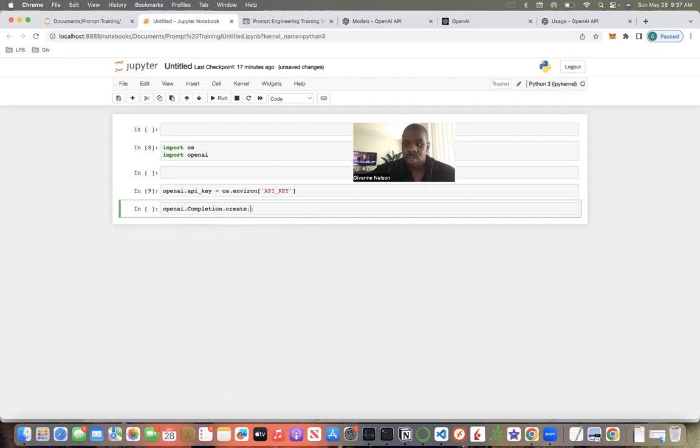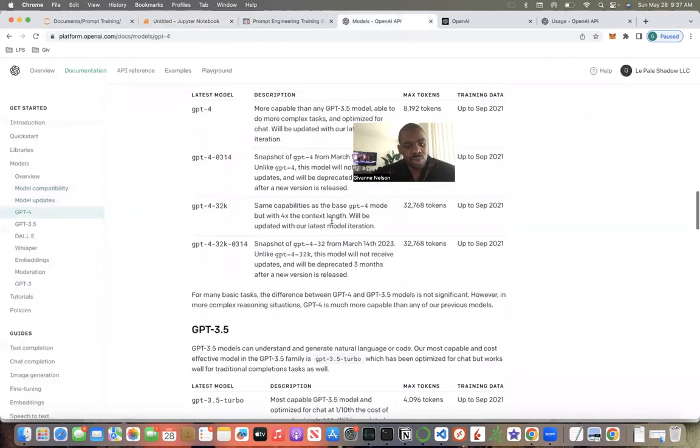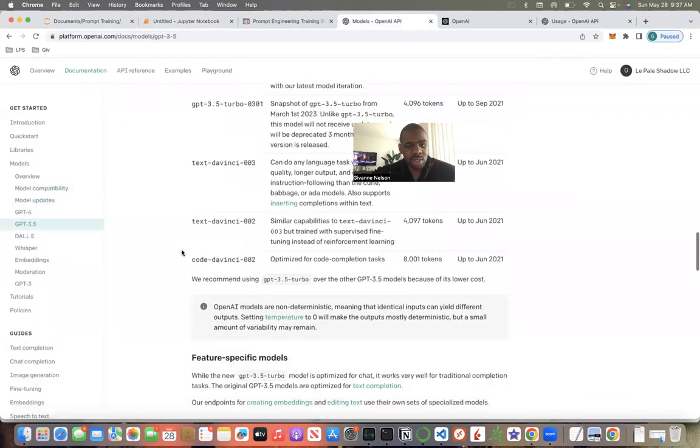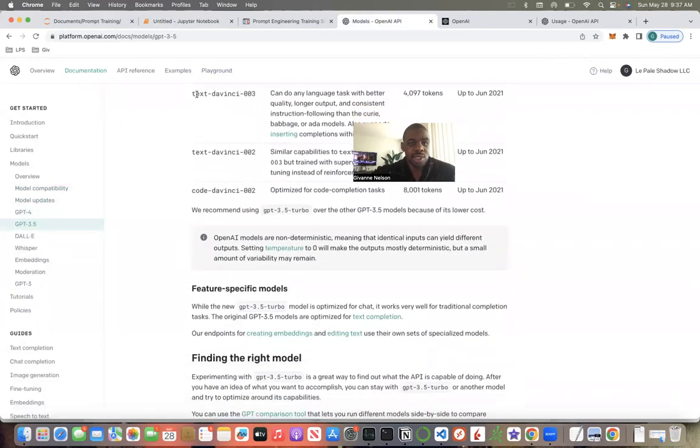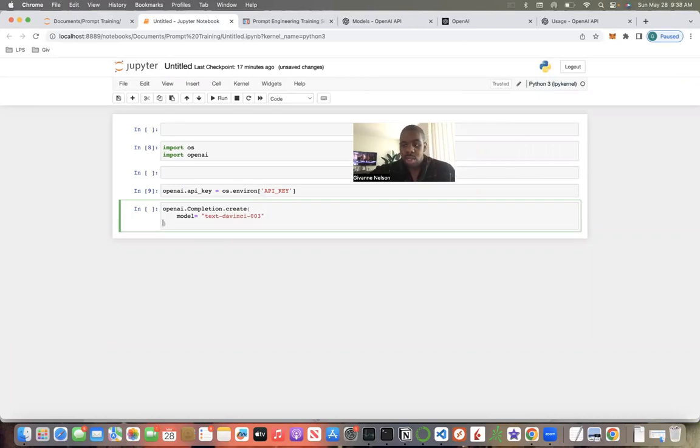This is where you specify the model you're going to use. Let's go back to models here. We're going to be using Text DaVinci 3. So model equals text-davinci-003.